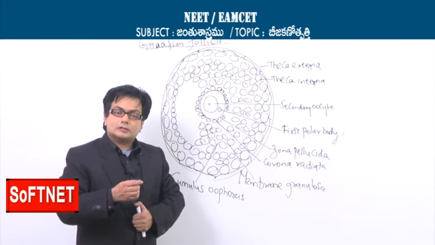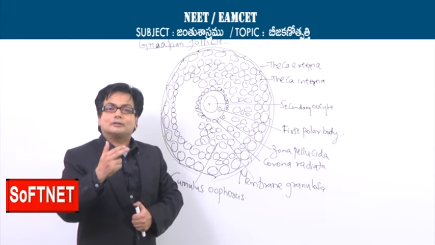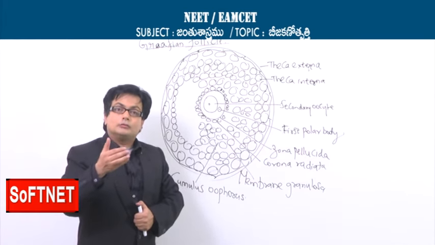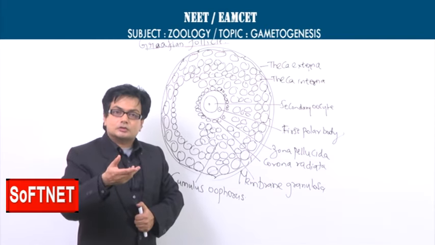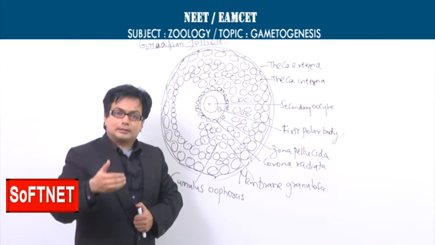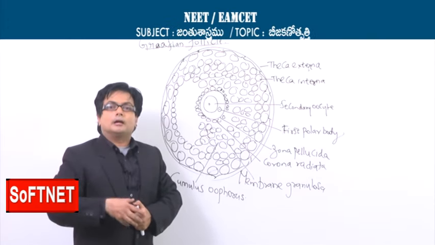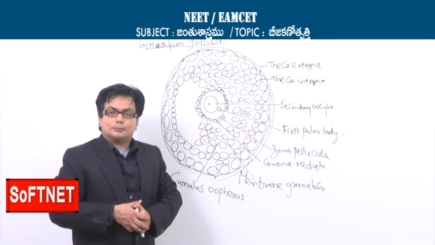That means LH is causing ovulation by acting on the Graafian follicle. Once ovulation takes place, the secondary oocyte, the polar body, the zona pellucida and corona radiata will be released into the body cavity, collected by the fimbriae of the fallopian tube.